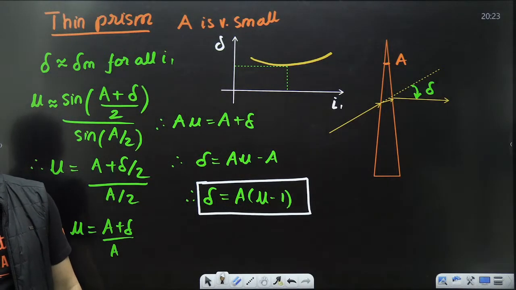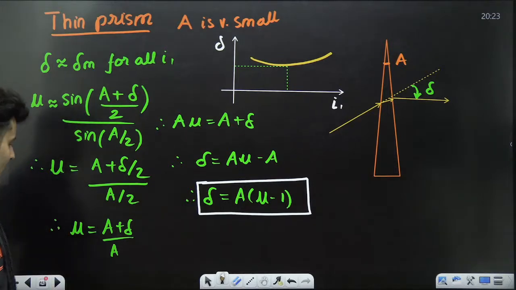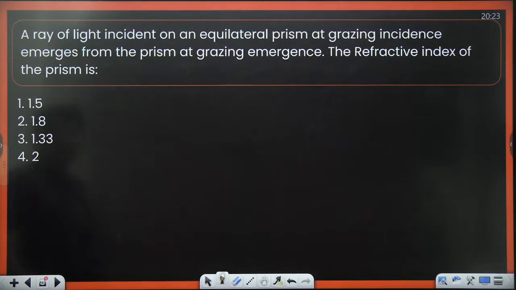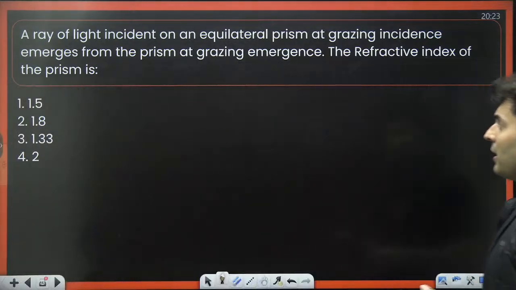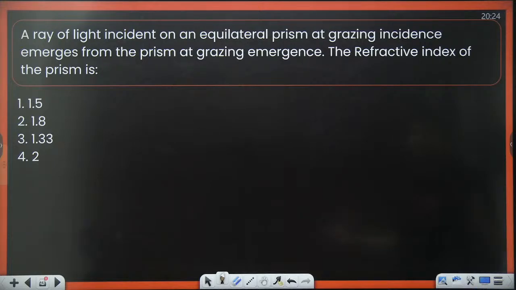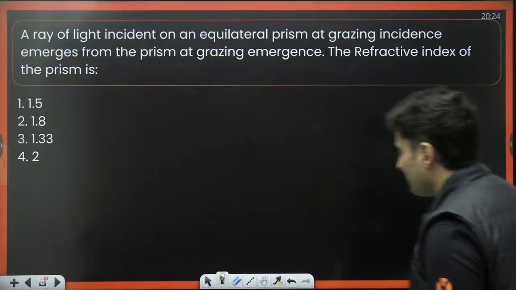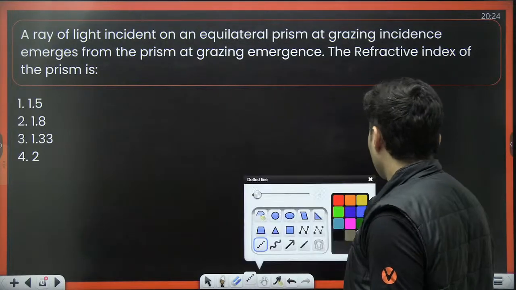Shall we go ahead? Okay, let's start. Here's the first question coming up on your screen. Let's see if you guys can get it. A ray of light is incident on an equilateral prism at a grazing incidence, and emerges from the prism at grazing emergence. The refractive index of the prism is... Straightforward, guys.